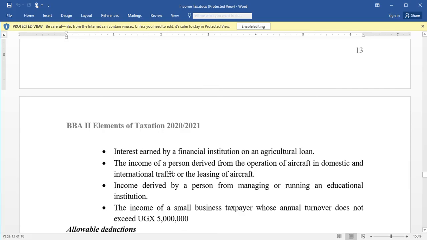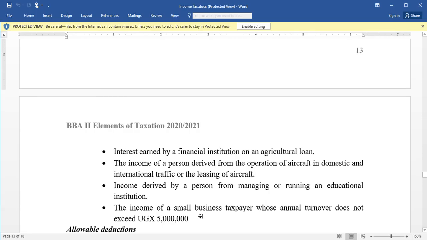Then the income of a person derived from the operation of aircraft in domestic and international traffic or leasing of aircraft. So any person who derives income from operation of aircraft in domestic and international traffic is not taxed. They do not pay income tax. Income derived by a person from managing or running an educational institution is not taxed.